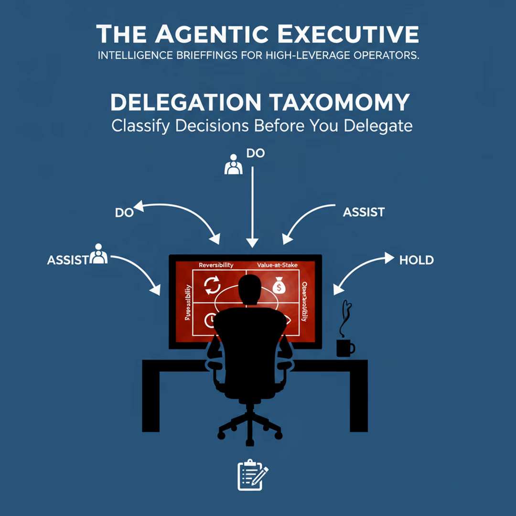Core insight. Delegation is a classification problem. If you can sort decisions along measurable axes, you can apply repeatable rules for autonomy, observability, and rollback. The taxonomy I use has 4 orthogonal axes: reversibility, value at stake, time sensitivity, and observability. Each axis independently shapes how much autonomy an agent can have and what guardrails you need.